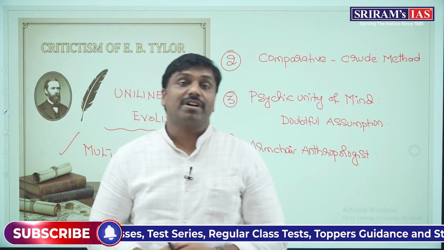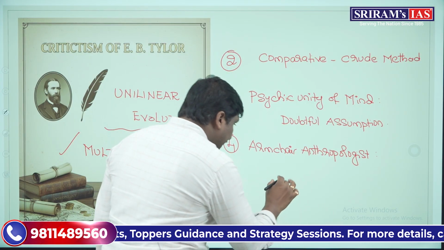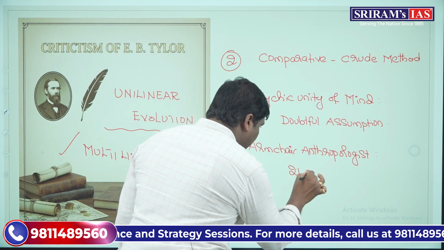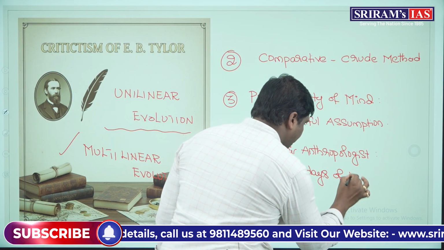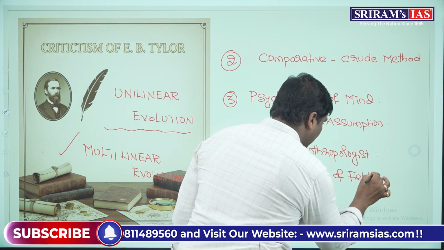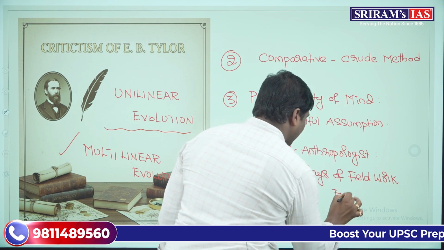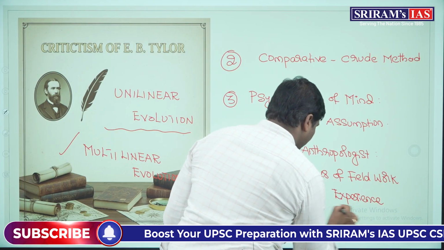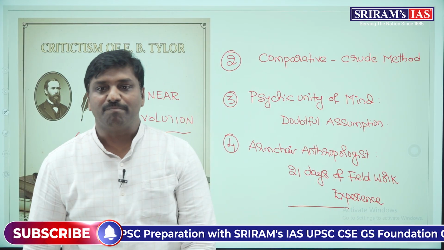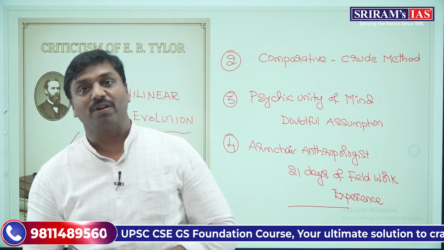He never had good fieldwork experience. He had only 21 days of fieldwork experience. So this was another important criticism. They were all some of the important and significant criticisms with respect to the works of E.B. Tylor.